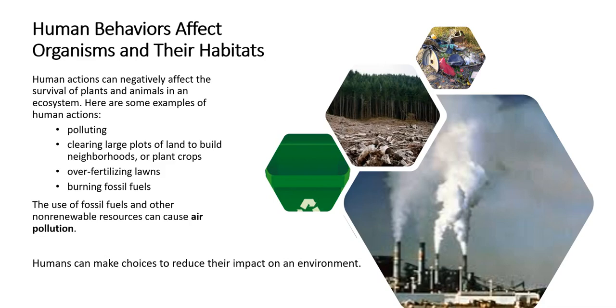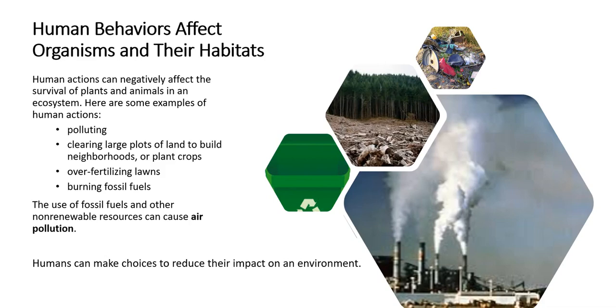Let's talk about human behaviors first. Human behaviors affect organisms, plants and animals, and their habitats. Human actions can negatively affect the survival of plants and animals in an ecosystem. Here are some examples of human actions. Polluting, that could be the water, the air, or the soil.